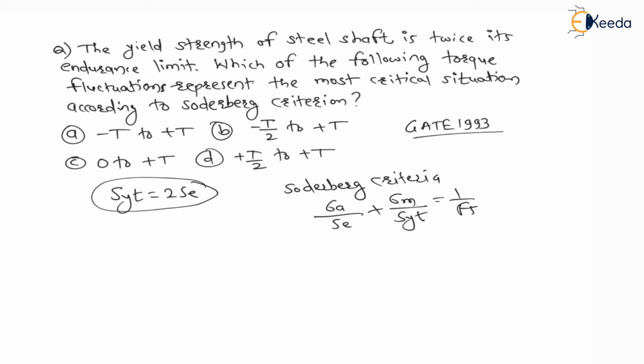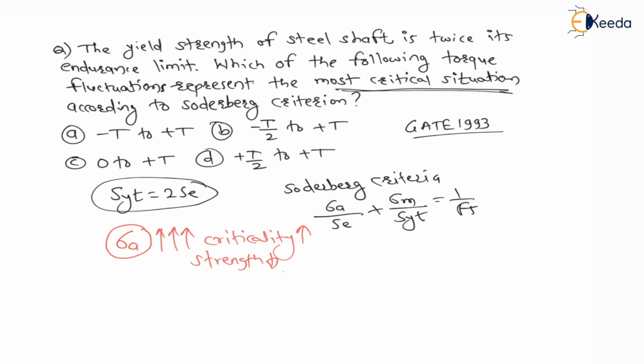My dear students, for any fluctuating load, remember one note, the component which is having maximum sigma A is more critical. The stress amplitude sigma A will define the criticality of the component. If sigma A goes on increasing, then the criticality of the component goes on increasing. That means strength of the component goes on decreasing. Therefore, for fluctuating loads, always we have to check sigma A. Right. Now here, the most critical situation will be the one for which sigma A is maximum.